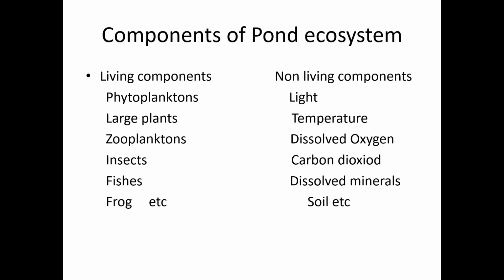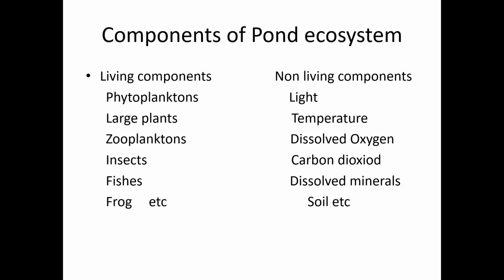Living components include phytoplanktons. What do you mean by phytoplanktons? Phytoplanktons are actually very small plants, which include Spirogyra, Volvox. I think you would have studied Volvox, Spirogyra and others in 9th grade in diversity of living organisms. The phytoplanktons include small plants, and large plants will be there in the pond.